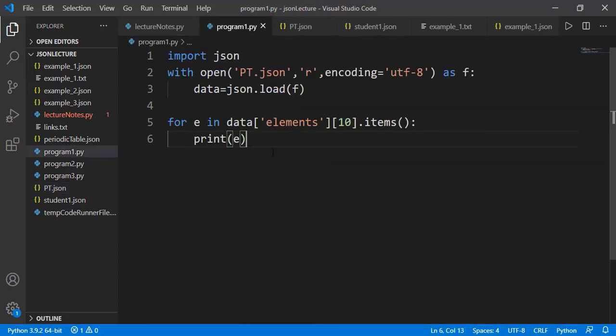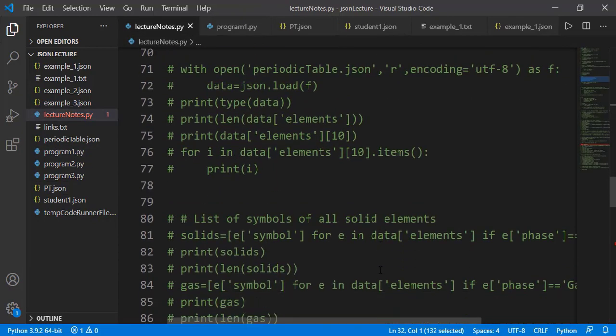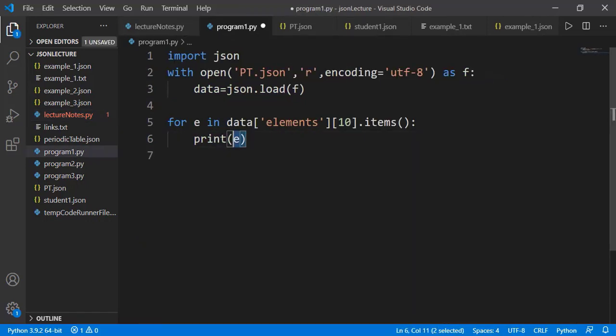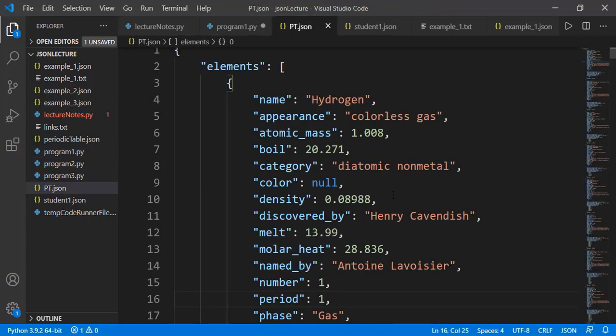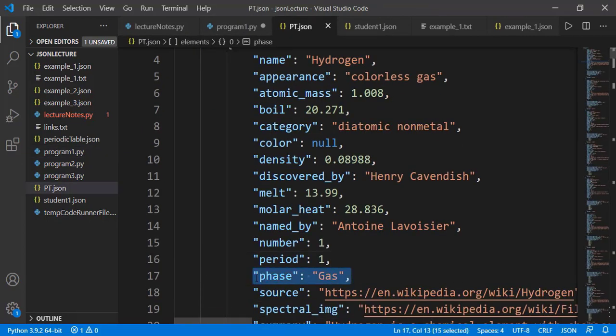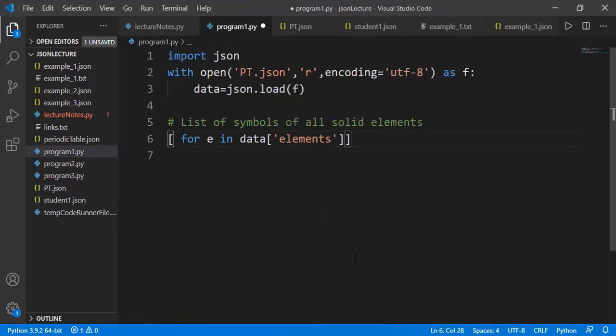Let's do a couple of tasks on this data, like generating the list of symbols of all solid elements. We have the data as a dictionary and it should not be a difficult task. I will do it with a list comprehension. I will iterate over all elements inside the value list of the key elements. We need to consider just the solid elements. In the element dictionary, we have one key as phase and the value is gas, solid or liquid. So I will apply the filtering condition on the phase as solid.